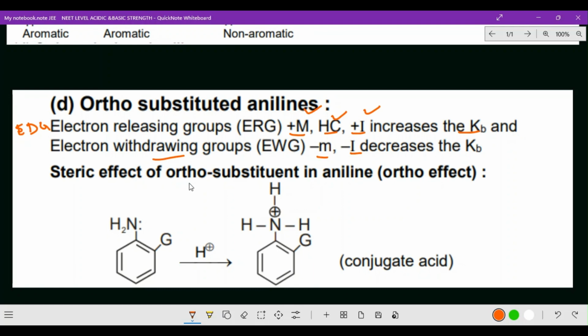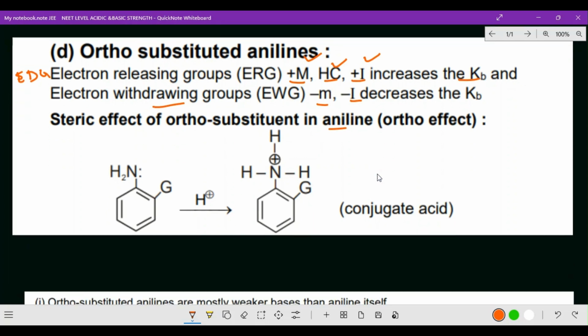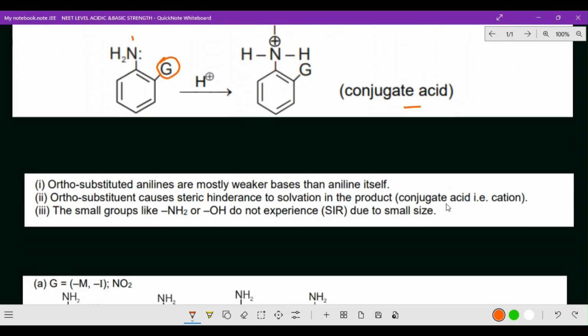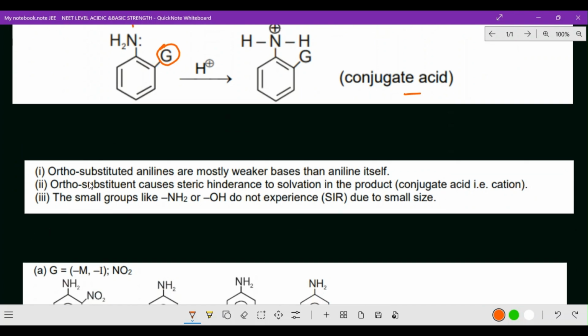Okay, steric effect of ortho substituent in aniline. The ortho effect, the same idea we can bring here. Suppose the group is G, and when we add H plus ion, the H plus goes and attaches over here, so you get the positive charge. So you will get the conjugate acid. What are the points you have to note down? Ortho substituted aniline is mostly a weaker base than aniline. So this is a weaker base than aniline.